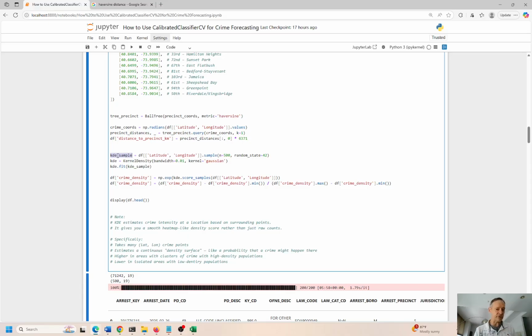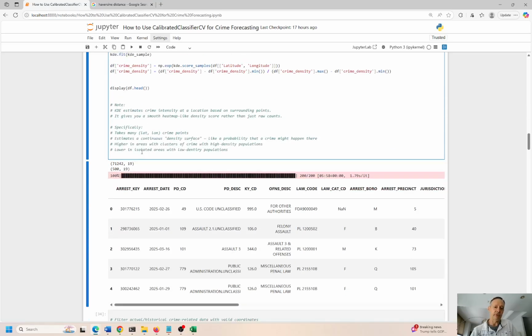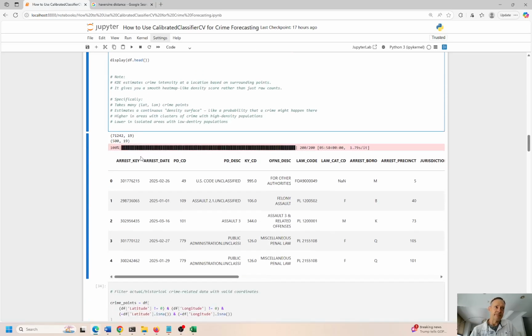We look at the density surface, it's like a probability that crime could occur there rather than just saying, okay, there were 5 crimes of larceny and 4 violent crimes or something like that. So the KDE approach is going to help us come up with a more sophisticated prediction of crimes that we're going to do in just a minute here.